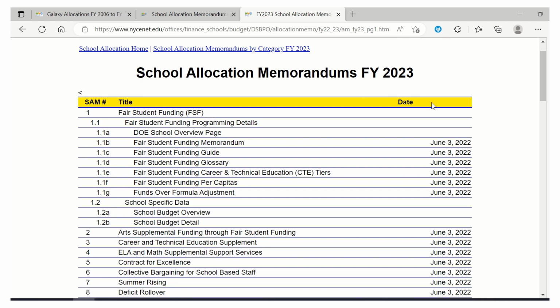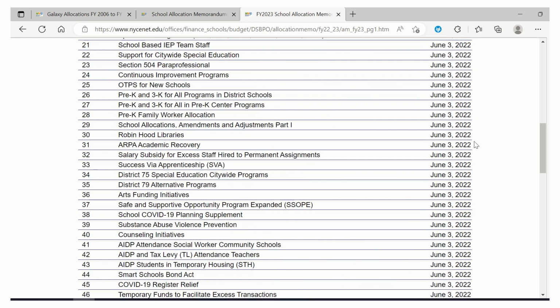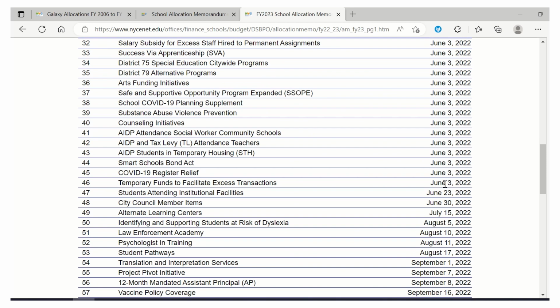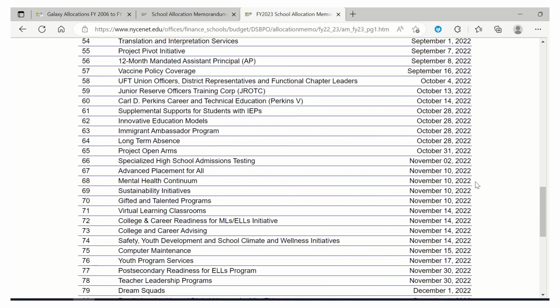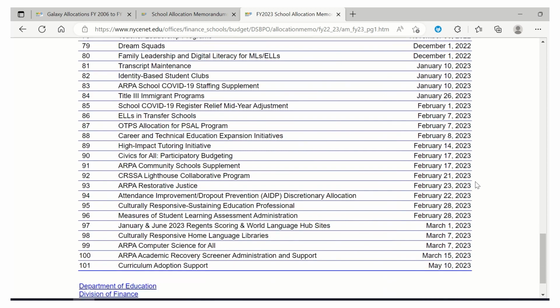Finally, you'll notice that each SAM has an issue date. If we scroll down, you can see that the first 46 SAMs were issued on June 3rd, 2022. That's when preliminary budgets for this school year were issued, and principals have a sense of what their school budget will be for the next school year.